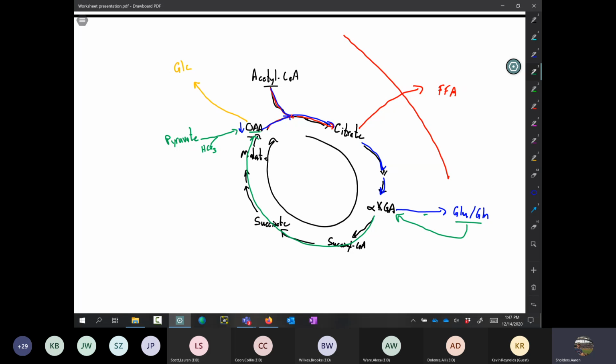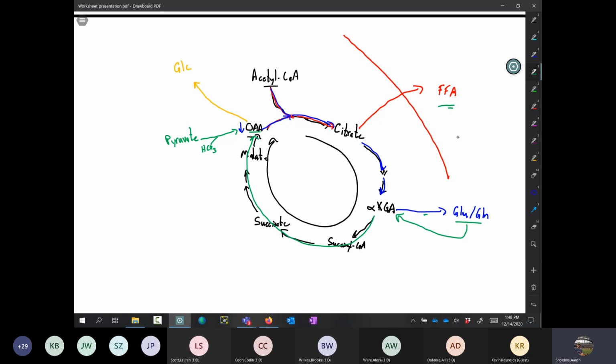Let's make this connection: say you're in adipose tissue, fat cells, and you have a high glucose diet. That glucose can be absorbed by your fat cells and converted to pyruvate, then to acetyl-CoA, then to citrate, and citrate can be made into free fatty acids.